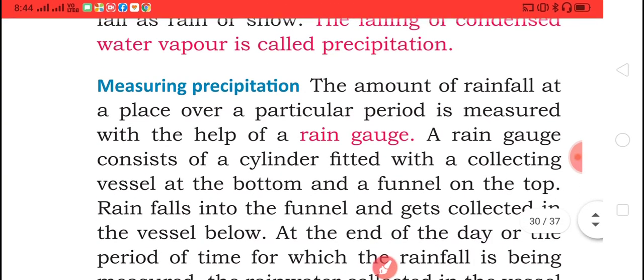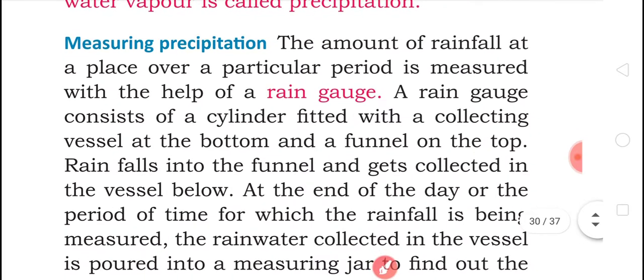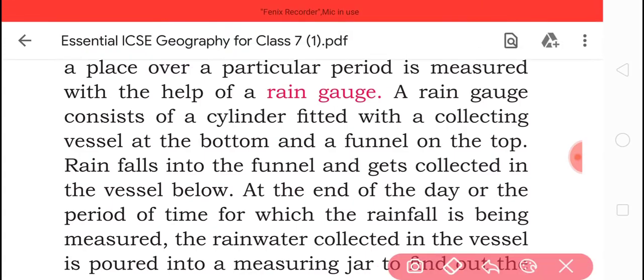How do we measure precipitation? The amount of rainfall at a place during a particular period is measured with the help of a rain gauge. A rain gauge consists of a cylinder fitted with a collecting vessel and a funnel at the top. The rainfall into the funnel gets collected in the vessel below.